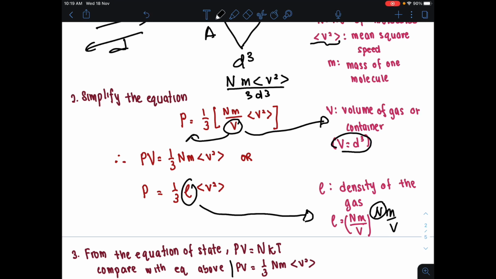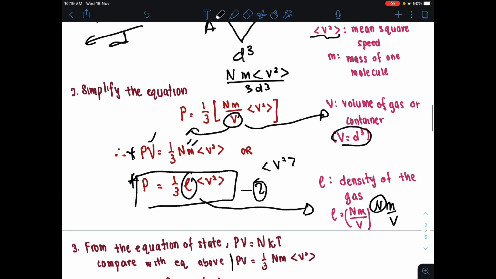So PV is equals to 1 over 3 Nm mean square, ataupun P is equals to 1 over 3 density mean square speed. Okay, so bergantunglah kepada soalan. Kalau soalan minta suruh cari mean square speed, awak boleh guna either one of this equation, depends on the information given. Kalau dia dah bagi density, boleh terus guna equation ni lah, the bottom one, iaitu equation 2. Tapi kalau density tak diberi, kita gunalah equation ini, di mana volume is given, number of molecules dan juga mass is given. So kita boleh simply guna yang ini.